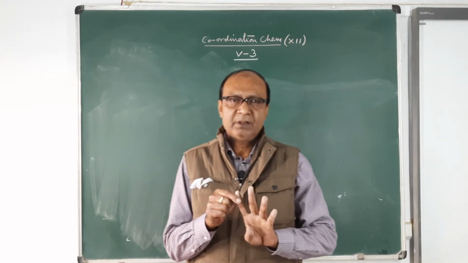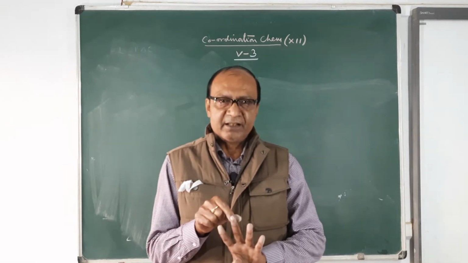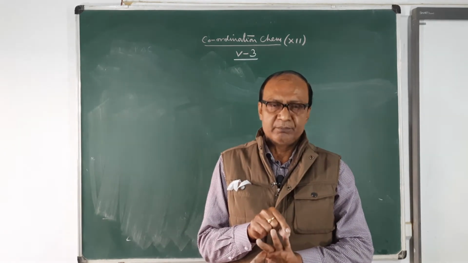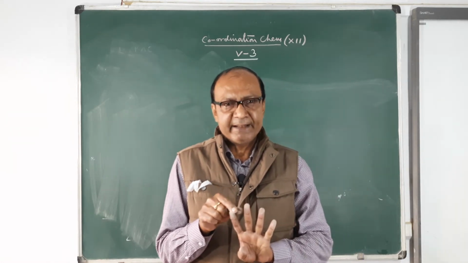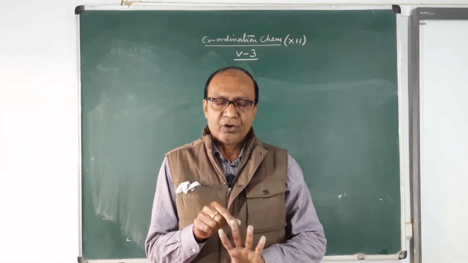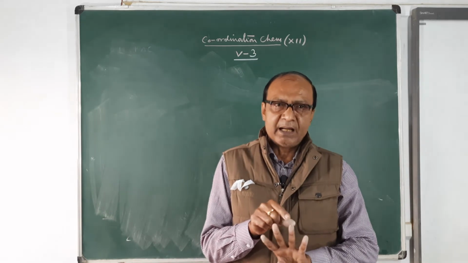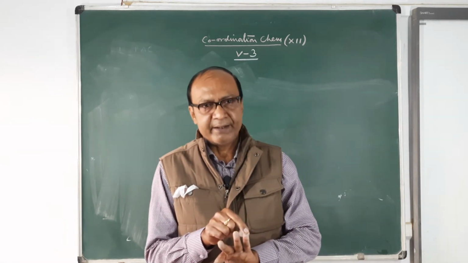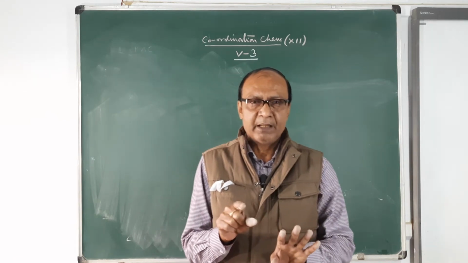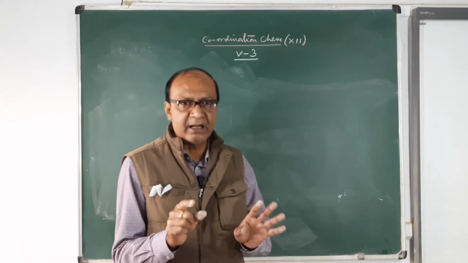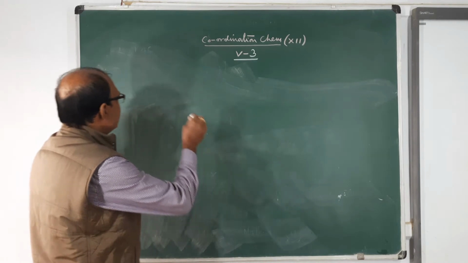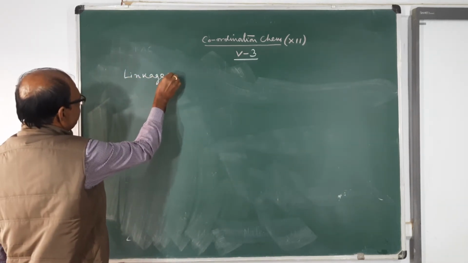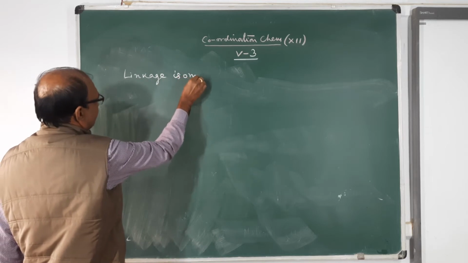Linkage isomerism, coordination isomerism, ionization isomerism, and hydrate or solvate isomerism, the 4th type. So see what they are actually. The first one is linkage isomerism.